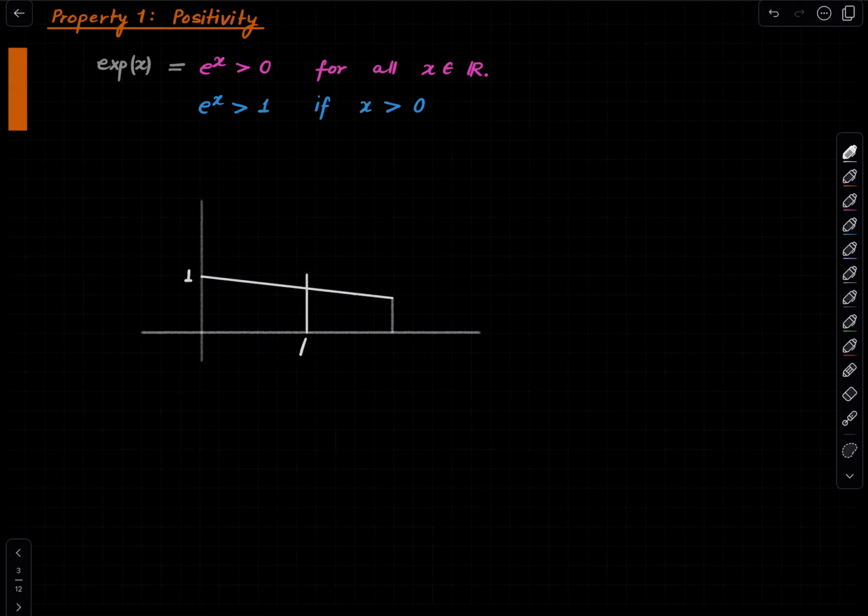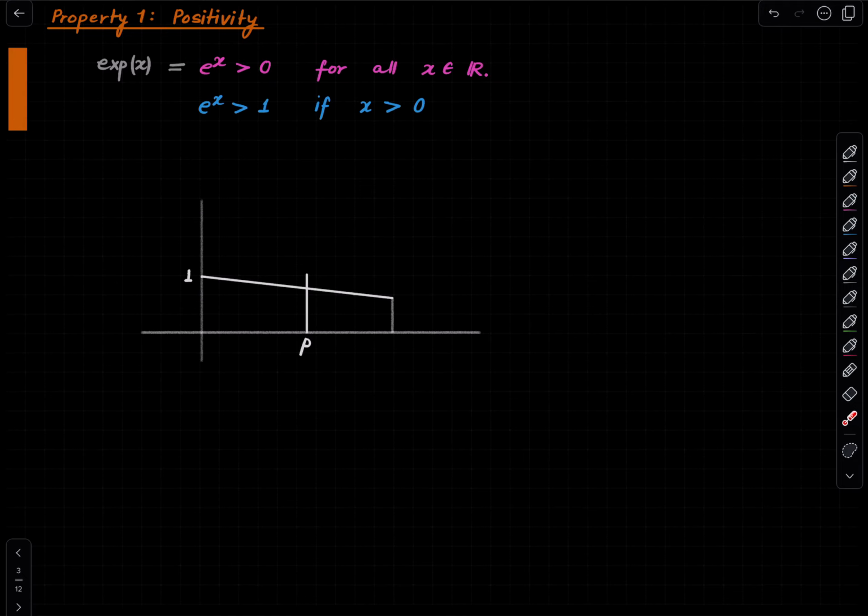call it P, between the origin and this point where the value is less than 1, such that the exponential function has the same slope as this line, but this line has negative slope. So that means the derivative of the exponential function will be negative somewhere. But the derivative of the exponential function is the same as the exponential function, so that would mean the exponential function is negative somewhere, but we have already argued that the exponential function is not negative anywhere. It is in fact positive everywhere.